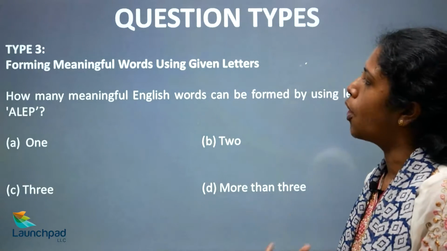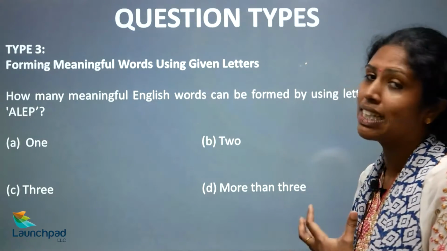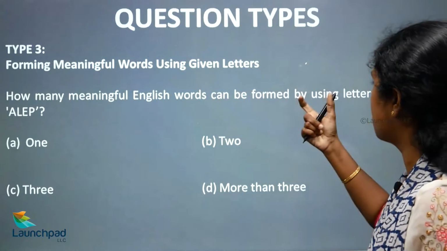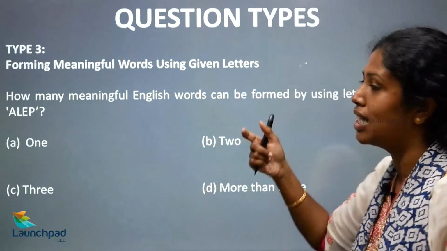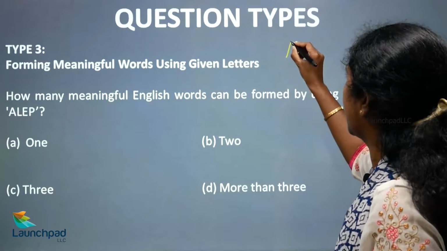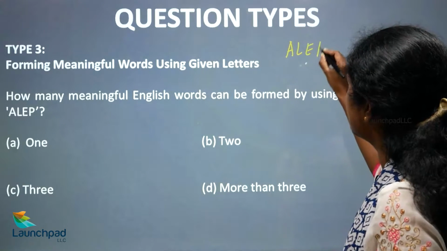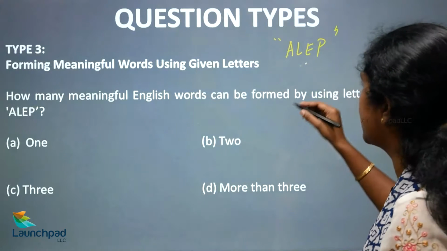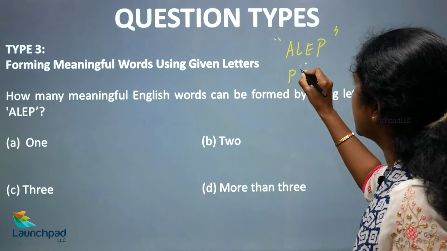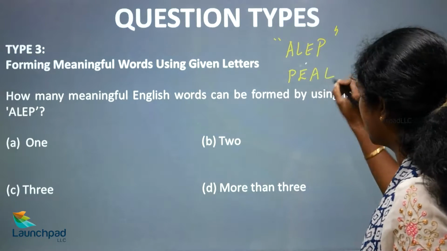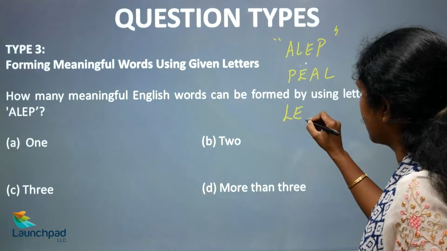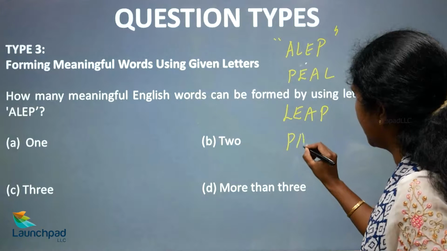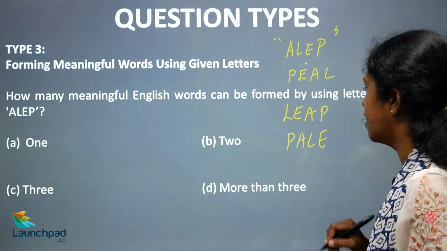Next, forming meaningful words using given letters. So how many meaningful English words can be formed by using letters of the word ALEP? Okay, A-L-E-P. These are the letters. So we need to form words, right? So let us see. P-E-A-L, peal, L-E-A-P, leap, okay, P-A-L-E, pale, okay.